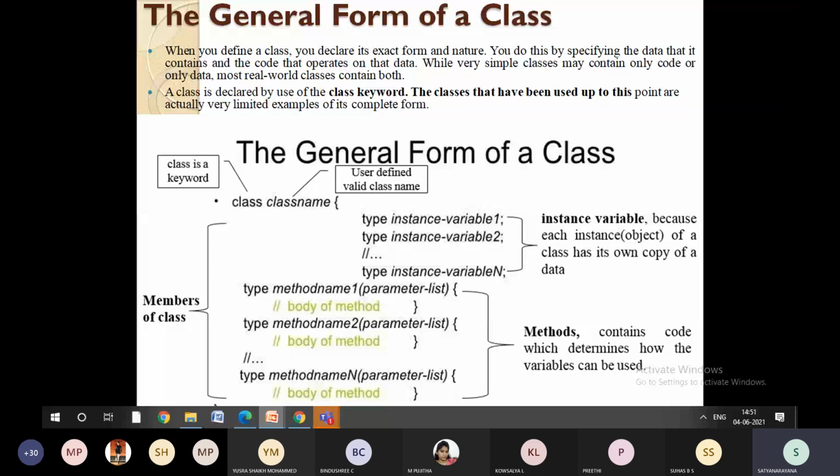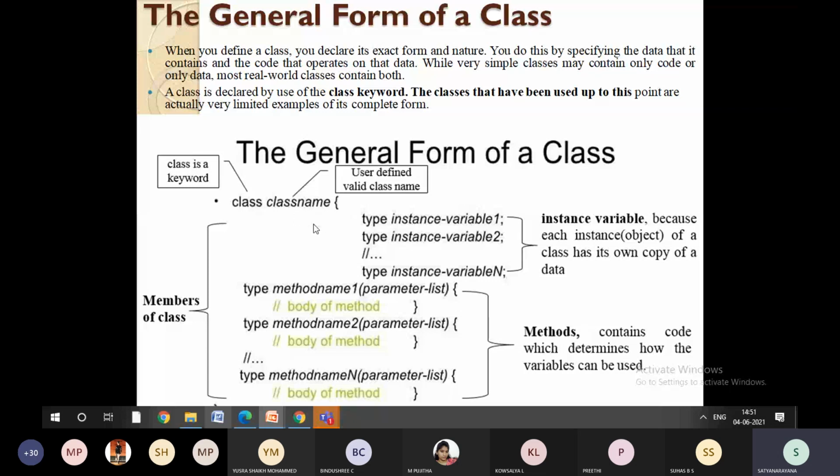Now, this is the entire pictorial representation of a class. The moment we define the class, what all will be there in the class? How do we define the class? Class followed by the class name.